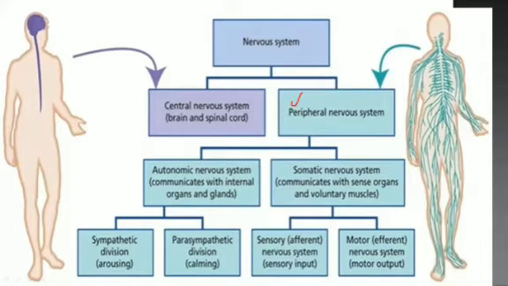You can see this peripheral nervous system. Actually, they are the connective nerves which are connected with the central nervous system. You can see here it is divided into further two systems.